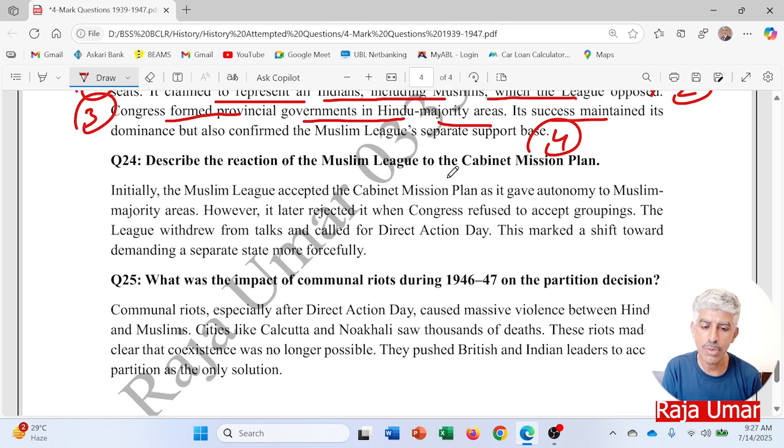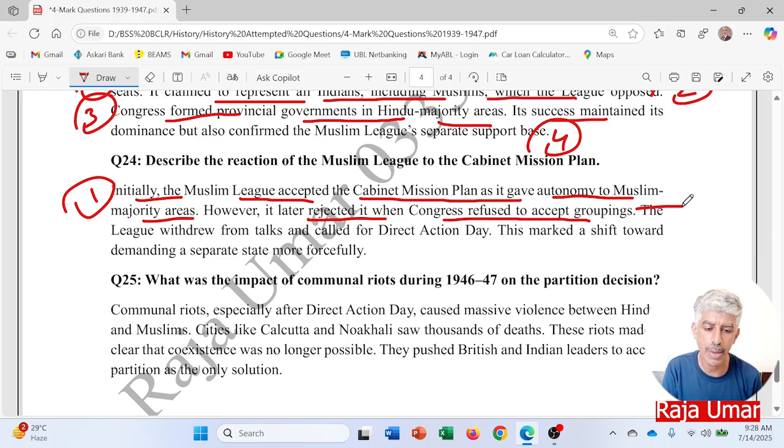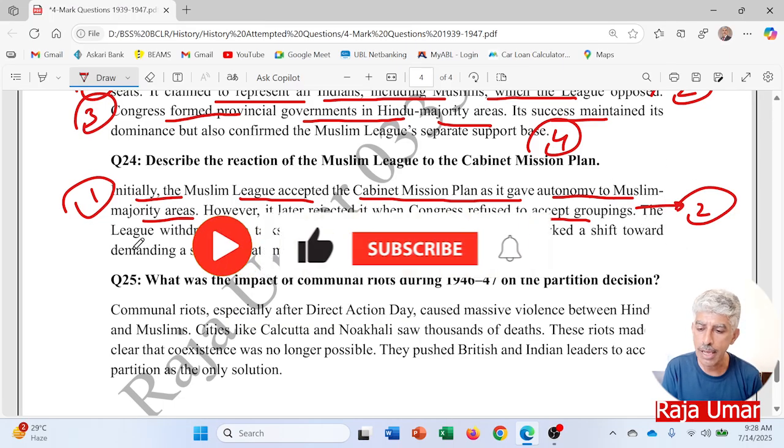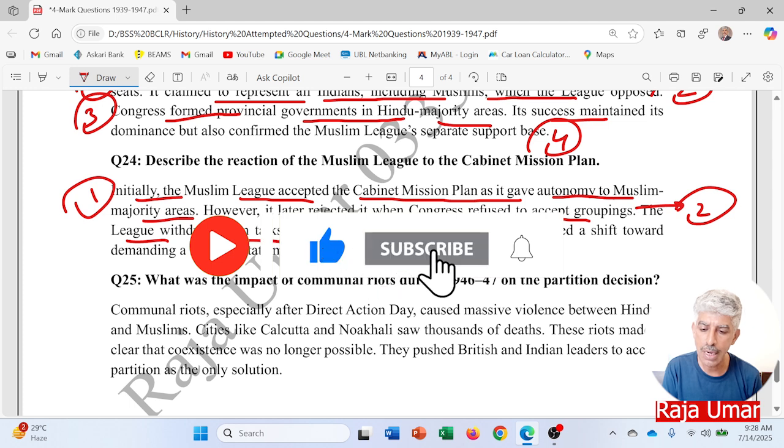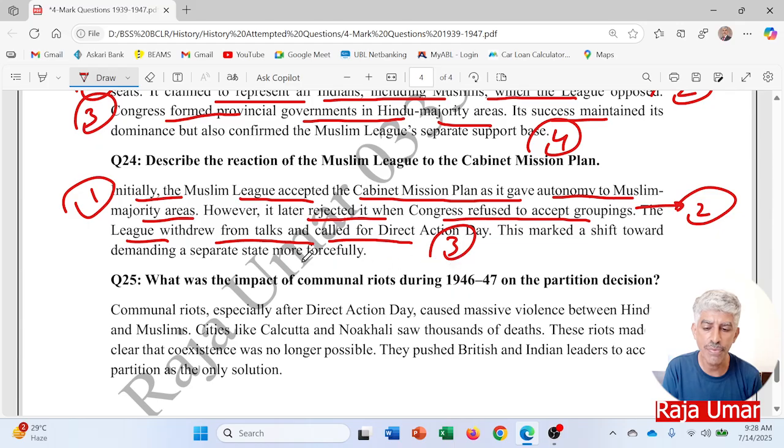Describe the reaction of the Muslim League to the Cabinet Mission Plan. Initially, the Muslim League accepted the Cabinet Mission Plan as it gave autonomy to Muslim majority areas. Point number one. However, it later rejected it when Congress refused to accept the grouping. Point number two, provincial grouping: Muslim majority provinces, Hindu majority provinces, and Assam and Bengal. The League withdrew from talks and called for Direct Action Day. Point number three, this marked a shift towards demanding a separate state more forcefully. Point number four.